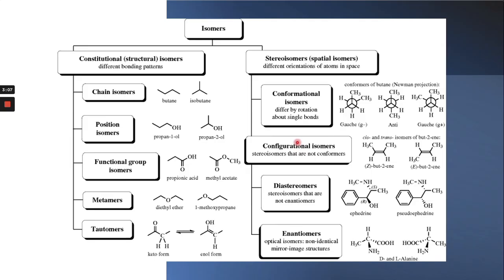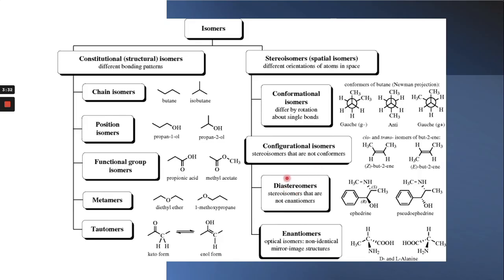The second part of the stereoisomers are the configurational isomers, which have different configuration. For example, in the case of the double bond, if the two hydrogens are on the same plane, they are the Z, and if the two hydrogens are anti to each other, they are called the E isomer. So E and Z, or cis and trans, these are the configurational isomers.